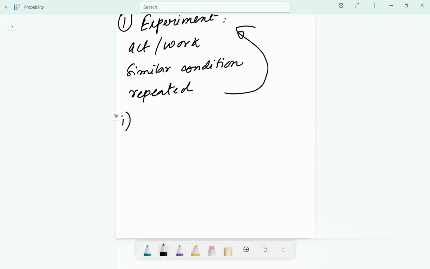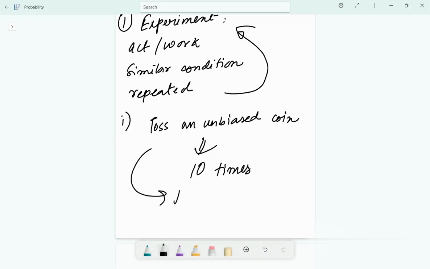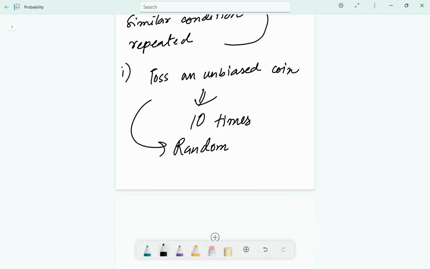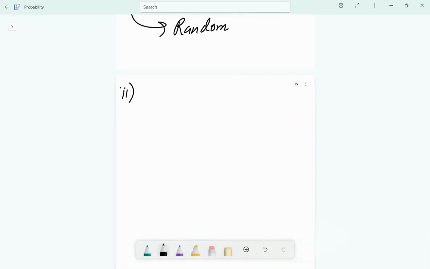If we toss an unbiased coin for 10 times, what do you think this is? This is a random experiment. I'm talking about the types of experiment in disguise, all right? So just see, tossing an unbiased coin 10 times is a random experiment because we do not know what the outcomes are going to be. It can be 5 heads and 5 tails. It can be 6 heads and 4 tails. It can be anything.